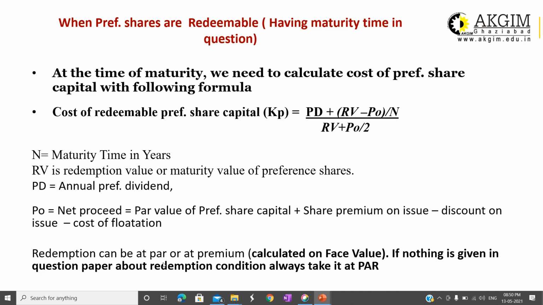If nothing is given, how to calculate redemption value? If nothing is given, then par value, face value, will be taken as the redemption value. Or if it is given in the question that redemption is done by the company at a premium, then the premium amount will be added to the face value. There is no case of redemption at discount, right? Redemption at discount will never be there.